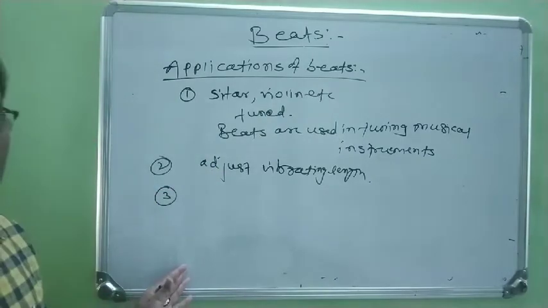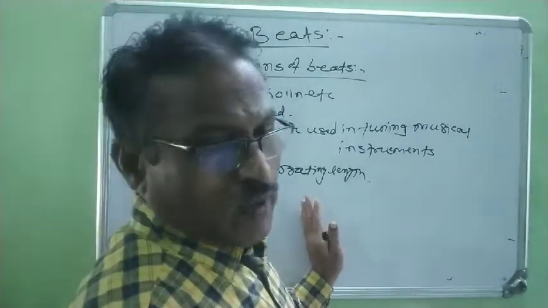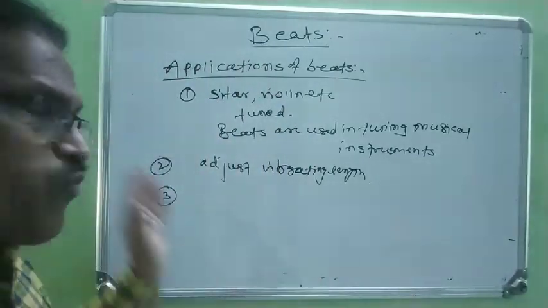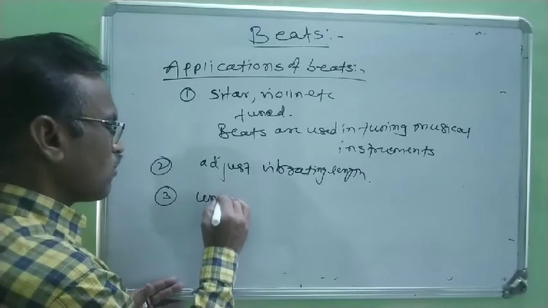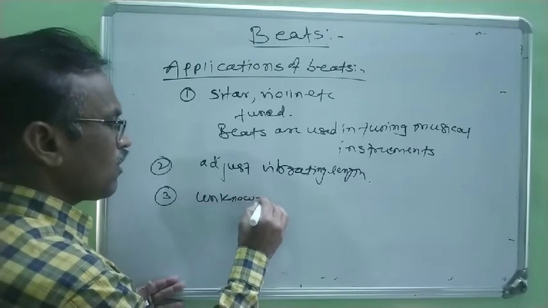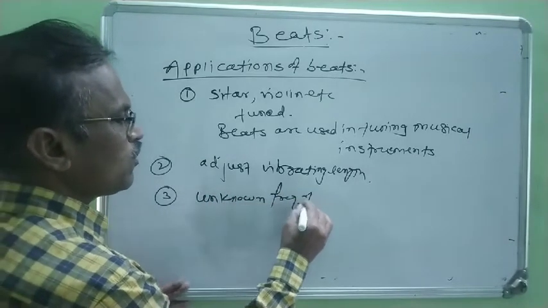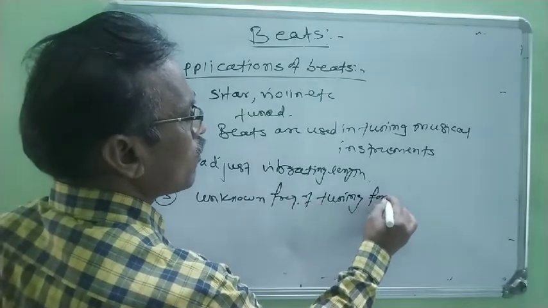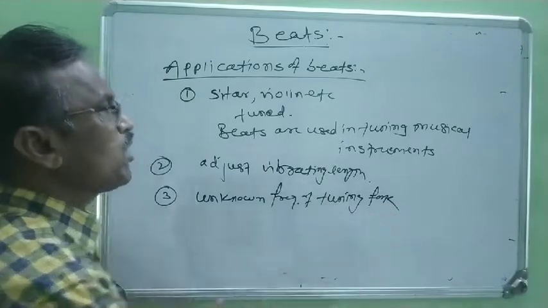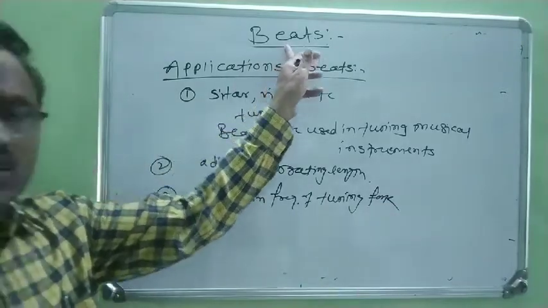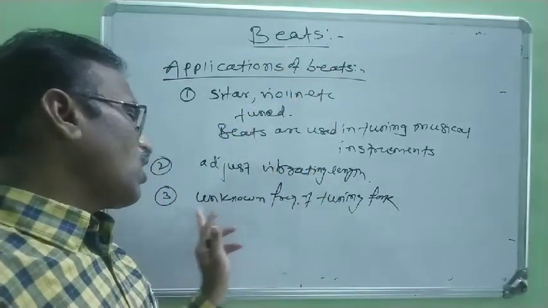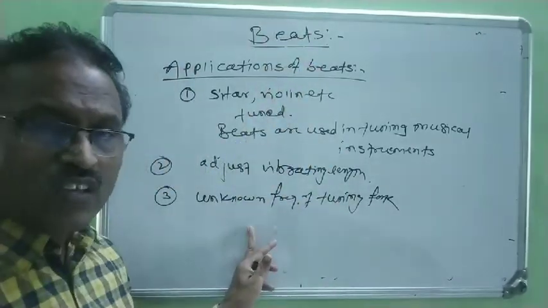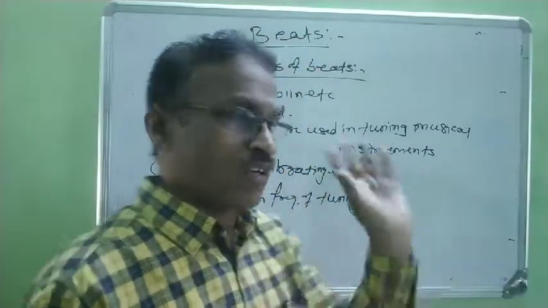Third use: by using the sonometer experiment, we find out the unknown frequency of a given tuning fork. To find out the unknown frequency of a tuning fork, beats are used in the sonometer experiment.